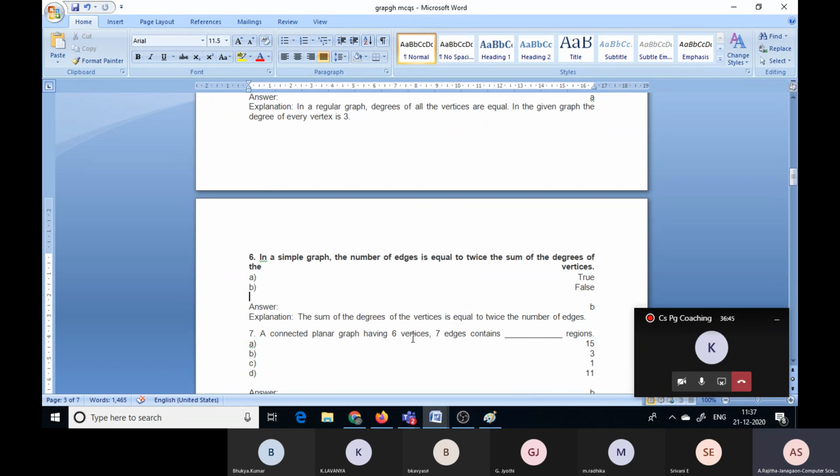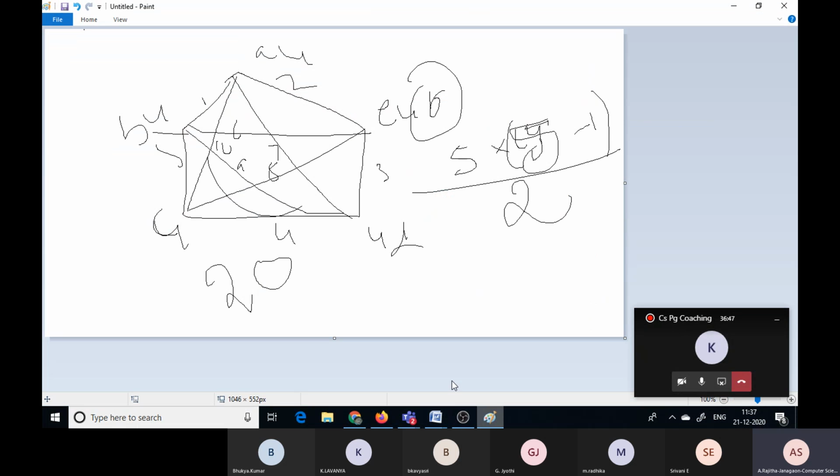Okay. If it is an undirected graph, suppose you can observe here, this is an undirected graph. Here 5 vertices are there. That means the sum of degrees is equal to twice the number of edges. So this is possible where?